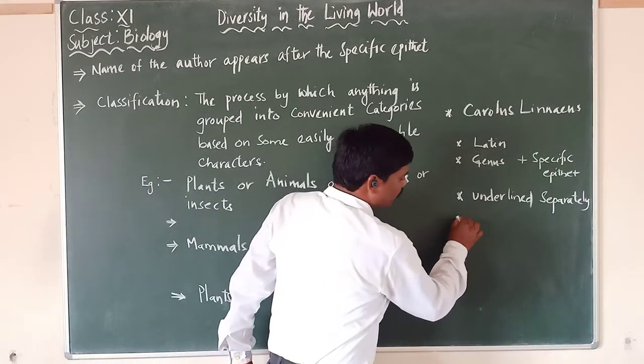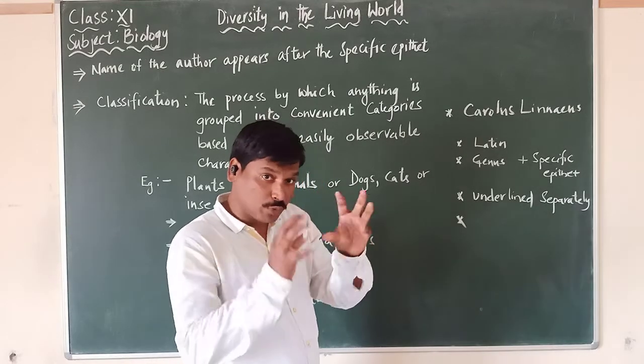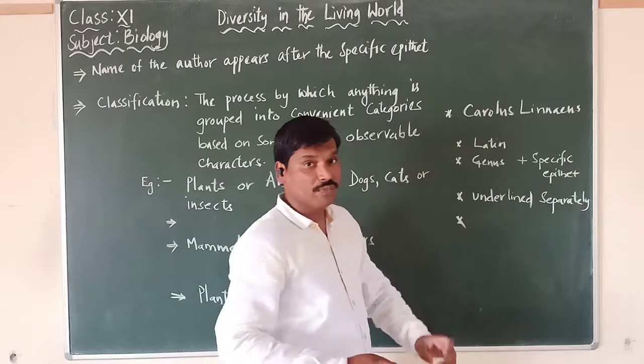And the fourth rule: the biological name consists of two components.